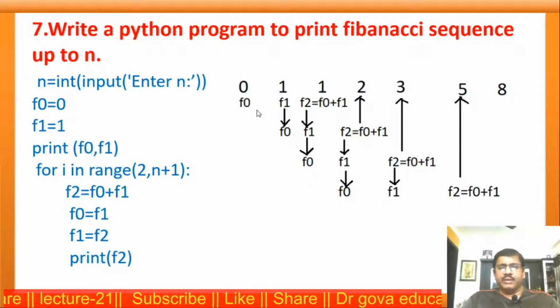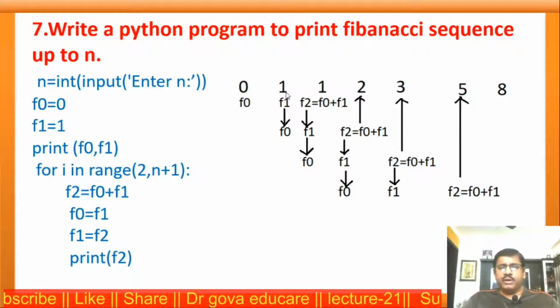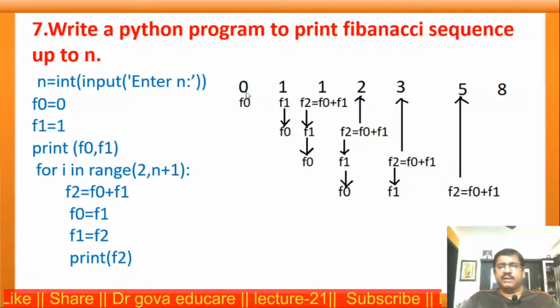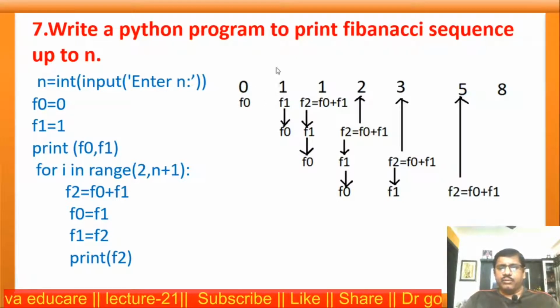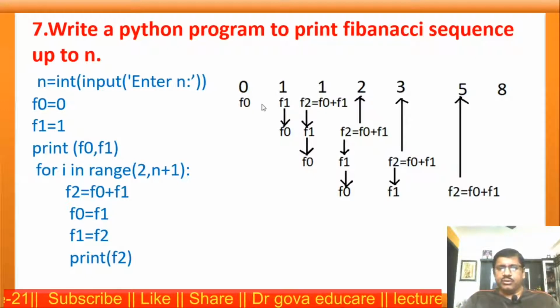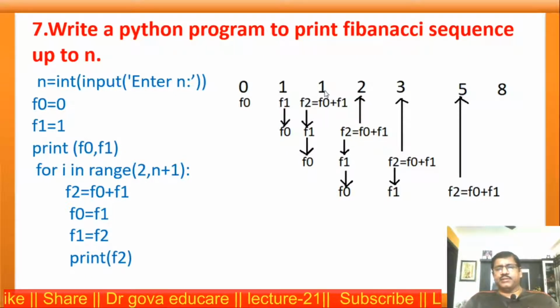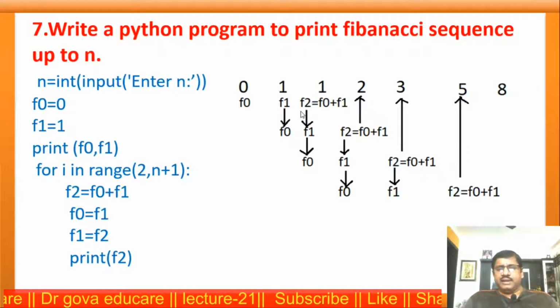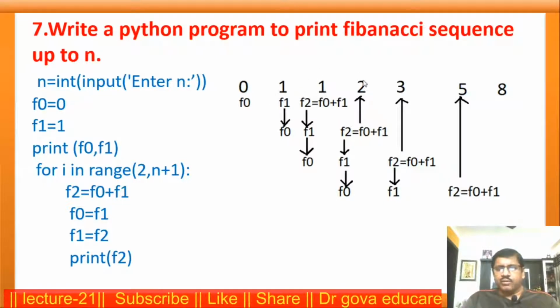Now, assuming f0 is equal to 1, f1 is equal to 1, these are the initial numbers. Now we want to get this number, that is f2 is equal to adding these two. f2 is equal to f0 plus f1, we get this. Next, adding these two numbers 1 plus 1, we get this.